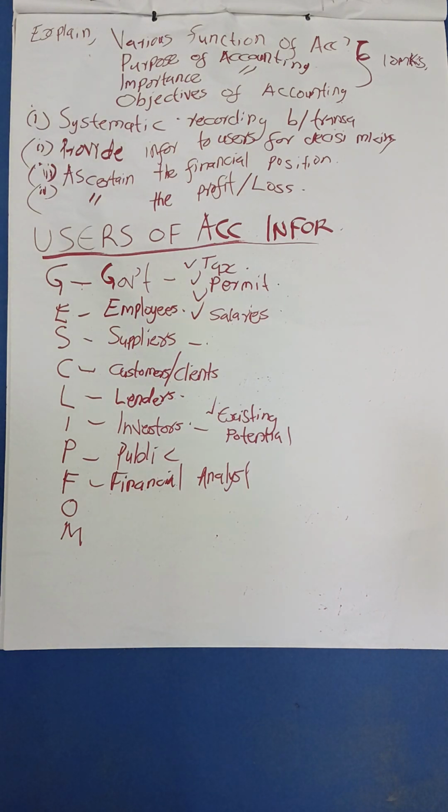Because we normally say that accounting information is always the mirror of the business. With the accounting information you give me, I will be able to tell how your business is running. Even without coming to the organization, I'll be able to tell if this is a profitable business, or if there's some embezzlement of funds or some theft taking place. I'll be able to tell in regards to the cash you have invested in that business.